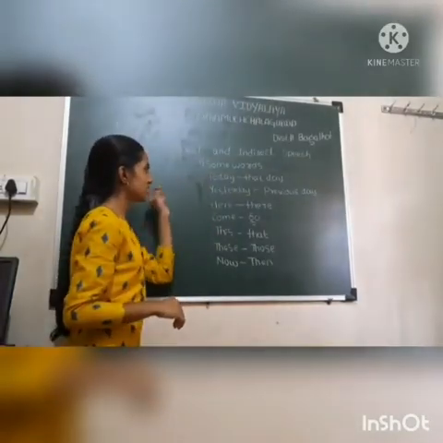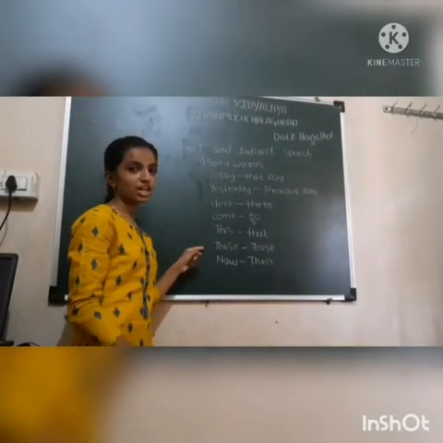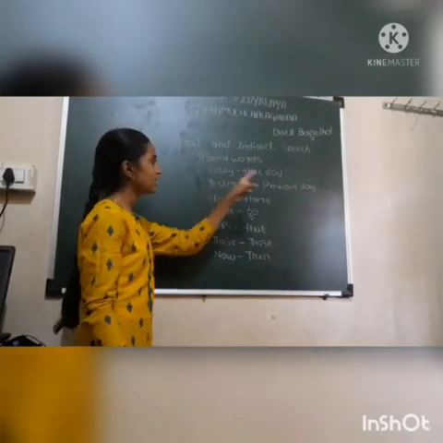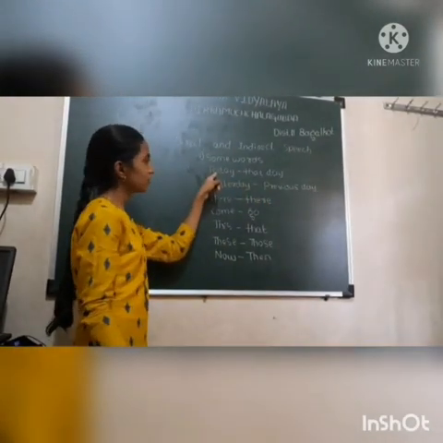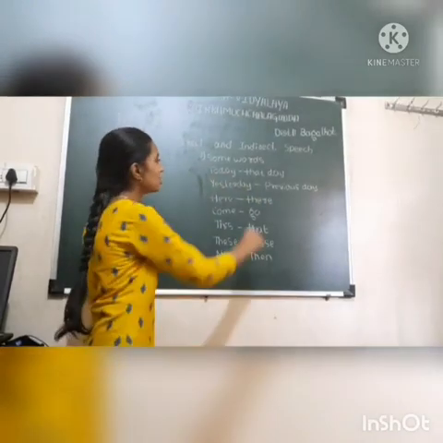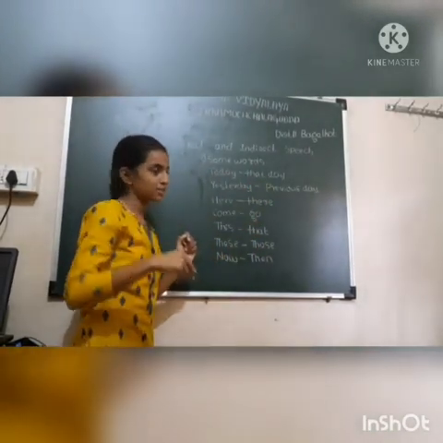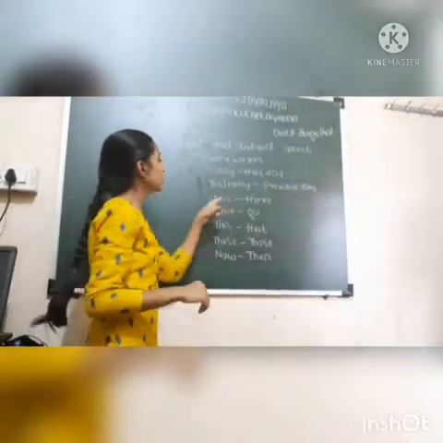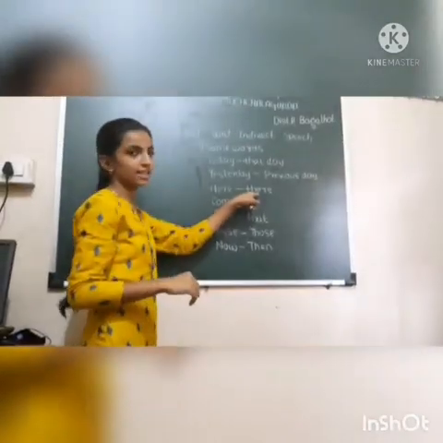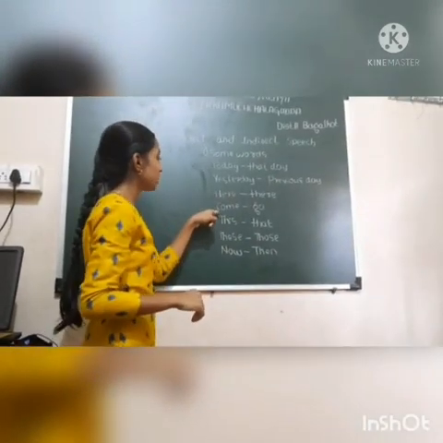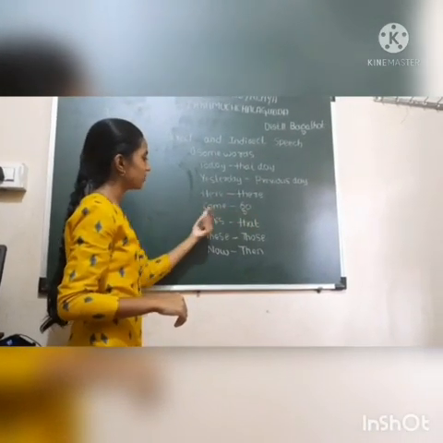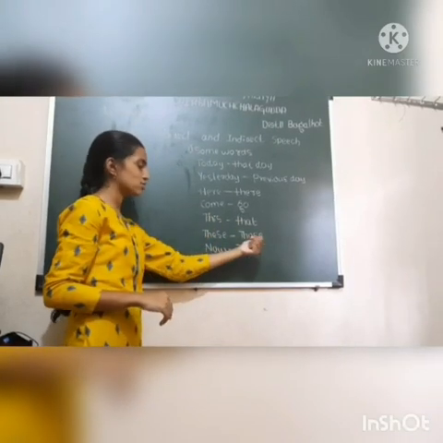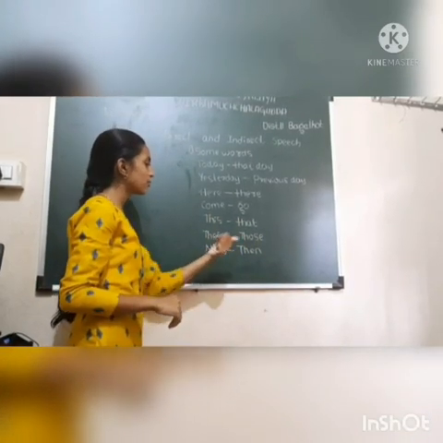Now let's learn about some words. These are the words used in direct speech to show time and place. We have to change them in indirect speech. If they use today in the direct speech, we have to make it that day in indirect speech. If they give yesterday, we have to make it the previous day in indirect speech. If they give here, we have to make it there while making indirect speech. If they give come, we have to make it go. If they give this, we have to make it that. If they give these, we have to make it those. If they give now, we have to make it then.